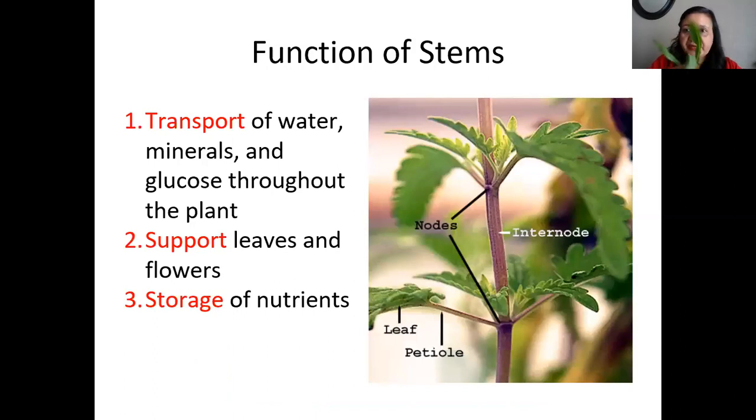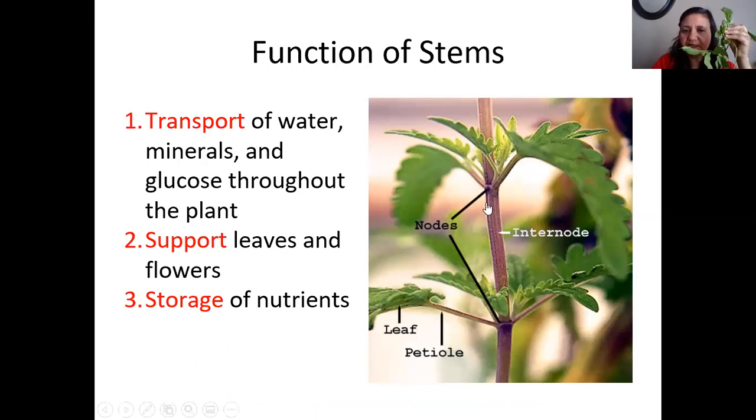What is the function of a stem then? Stems also have their own function, isn't that right? So what do they do? They transfer water, minerals, and glucose throughout the plant, and they support the leaves, because the leaves are on that. They're just like a big pillar. And also the flowers. They also do some storage of nutrients.